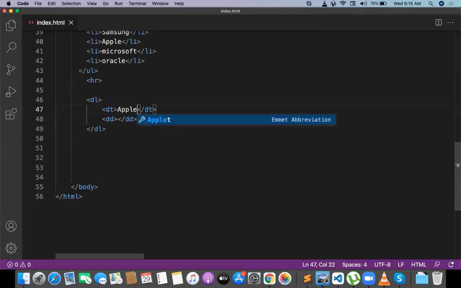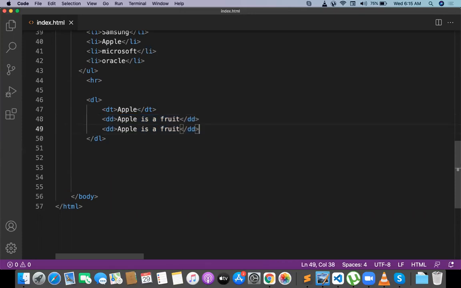DT is something like Apple, and DD is the description for the Apple. Apple is a fruit. And I'll have one more DD for this. I can take n number of DDs, not a problem. Apple is a US based company. Okay, this is one DT and DD.